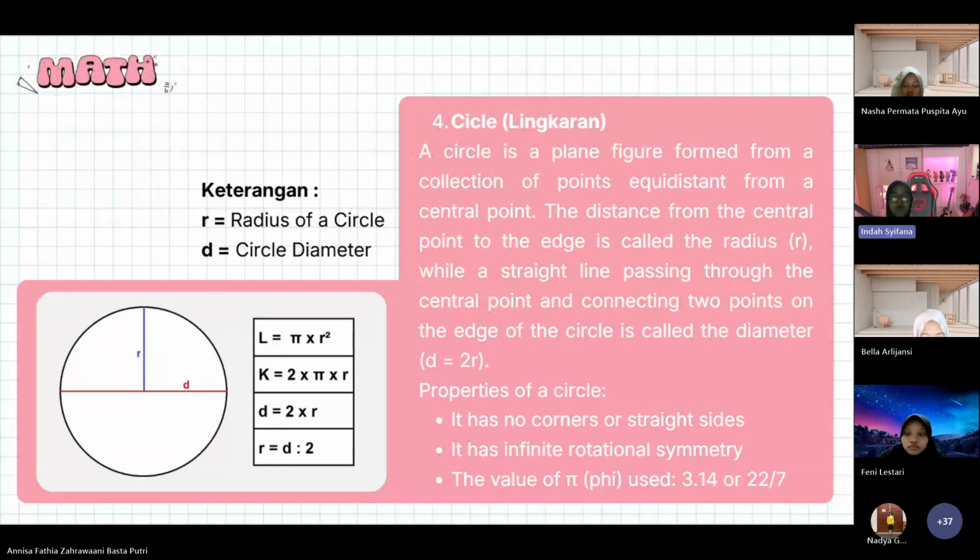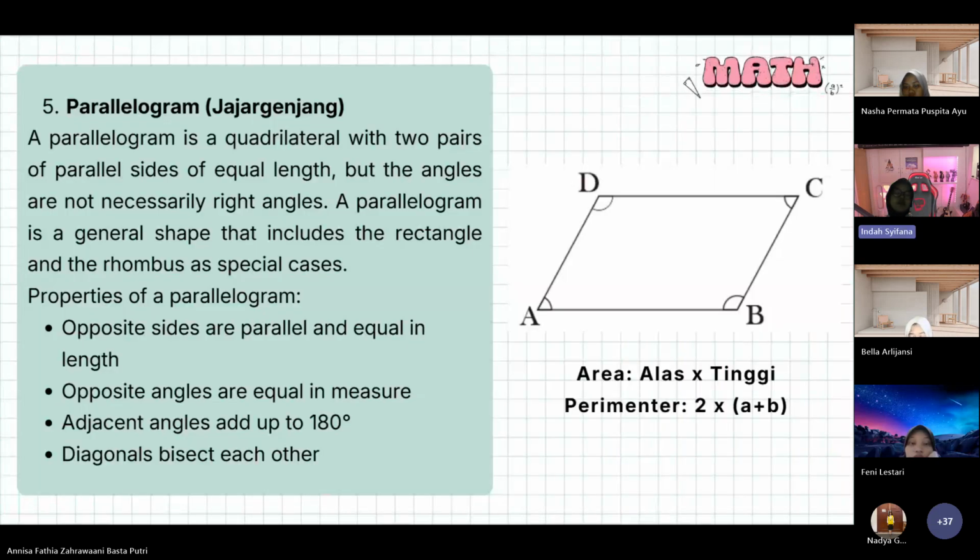Properties of a circle: 1. It has no corners or straight sides. 2. It has infinite rotational symmetry. And 3. The value of pi is 3.14 or 22/7. So next, okay, number 5, parallelogram, or jajar genjang in Indonesian.